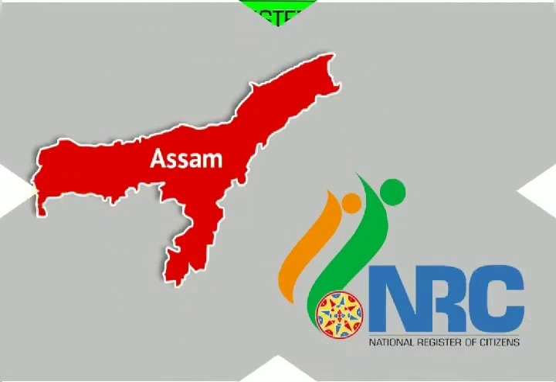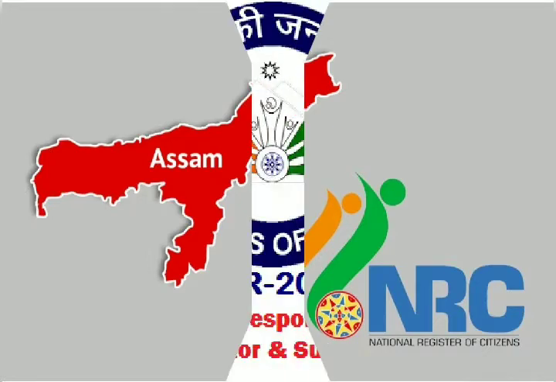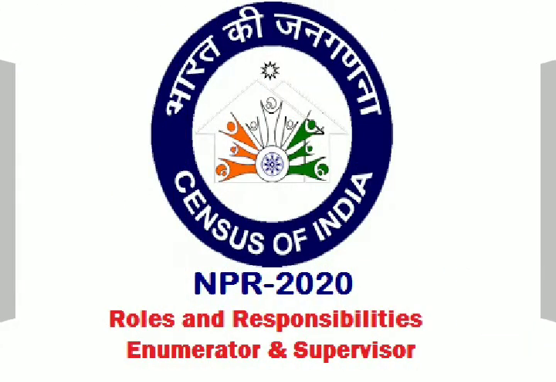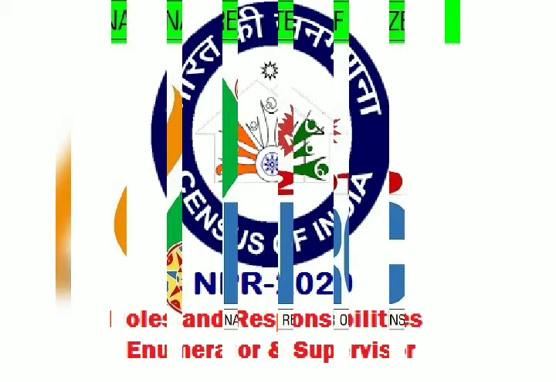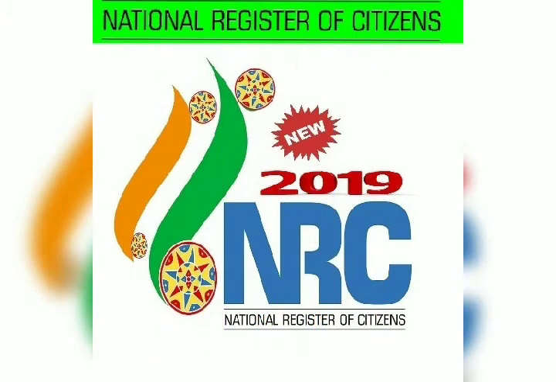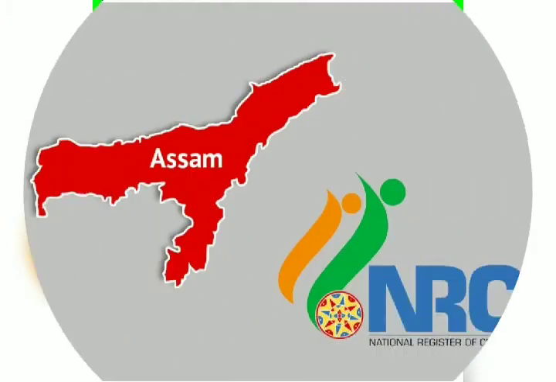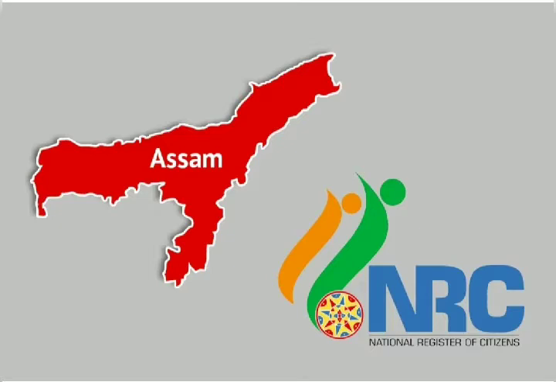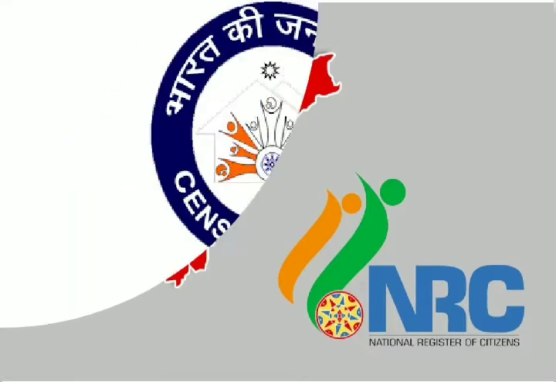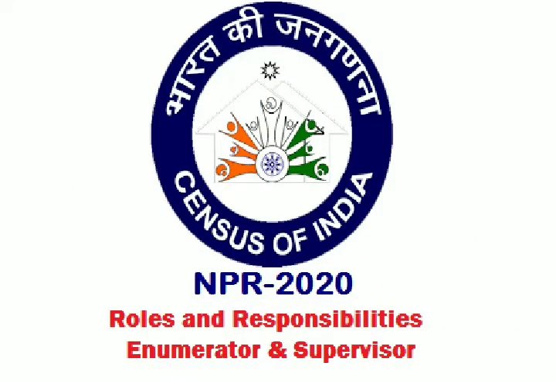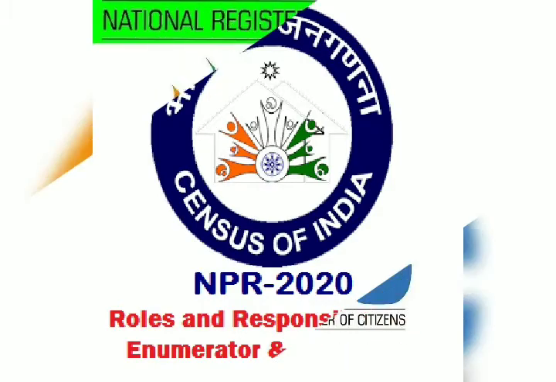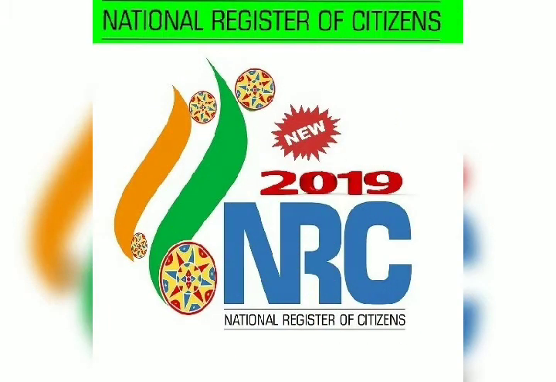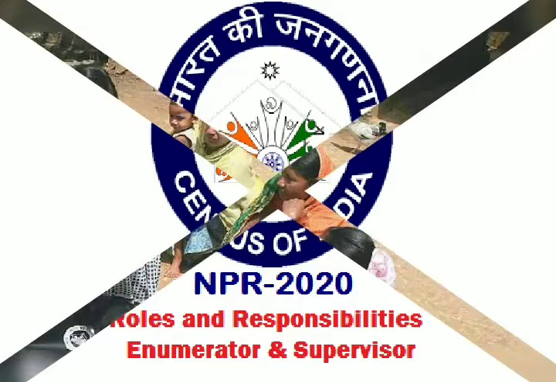So now it is said that the NRC will be implemented all across India except Assam, as NRC is already finished in Assam. When NRC is implemented in the rest of the Indian states, the process will be different and less complex compared to the NRC that was implemented in Assam. So if it is implemented all across India, it will be done through the process of NPR, that is National Population Register, and will be conducted similar to the census, but it's much different compared to the census.